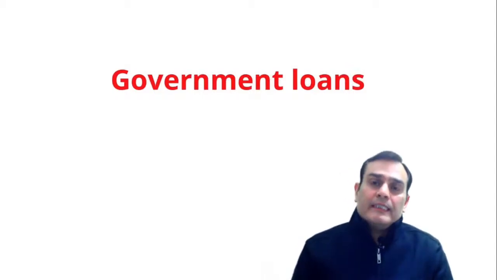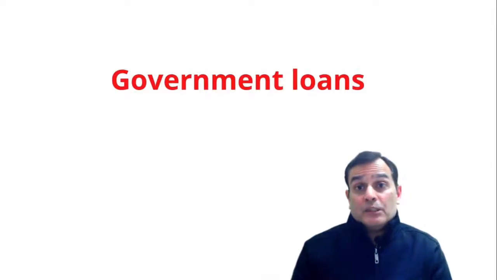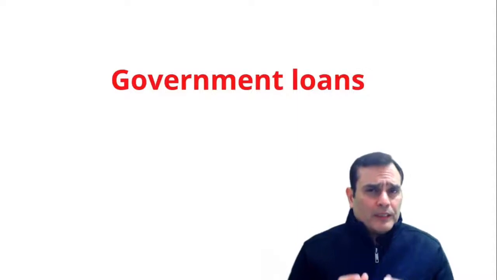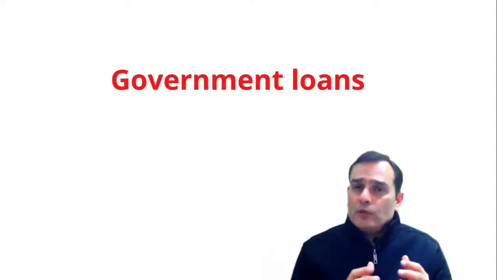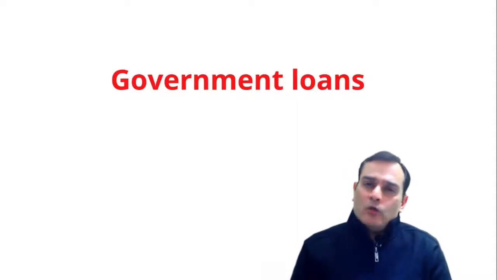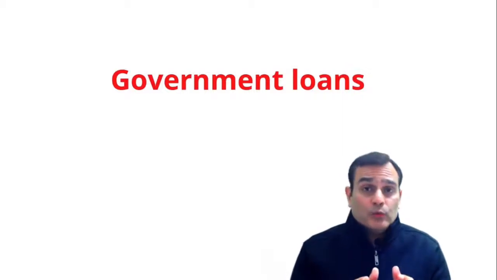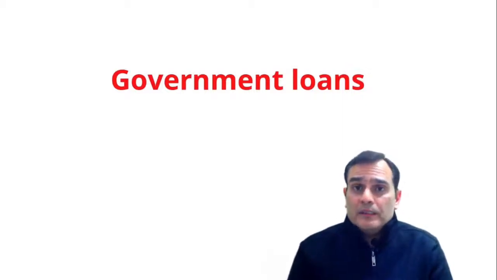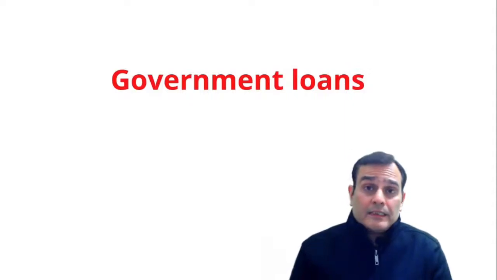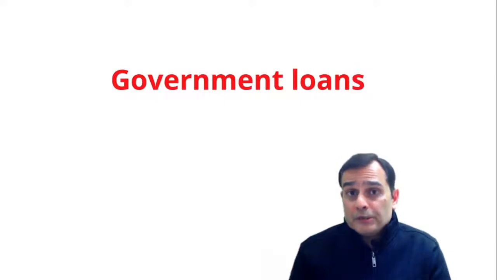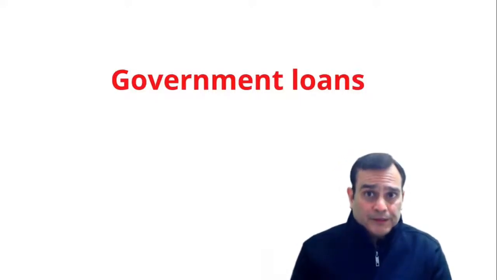We never used to segregate the amount of concession loans and split it into a government grant and the loan amount. So the question that comes to mind is: once you're making the opening Ind AS balance sheet on the date of transition, what do we do with government loans which might be concession loans? How do you treat them in the opening Ind AS balance sheet? What is the status in terms of classification? What is the status in terms of measurement and any subsequent accounting? Let's find this out in detail in this video.